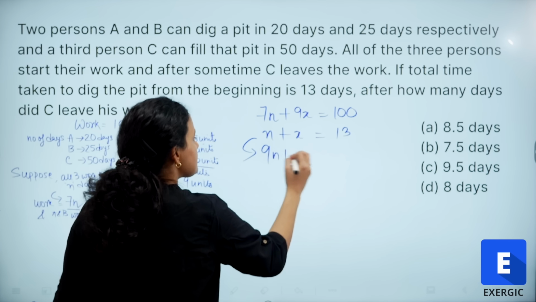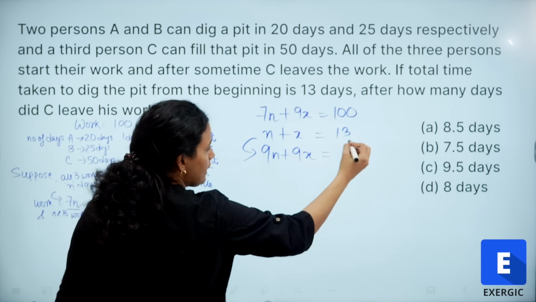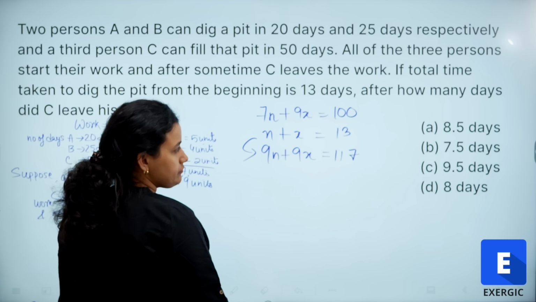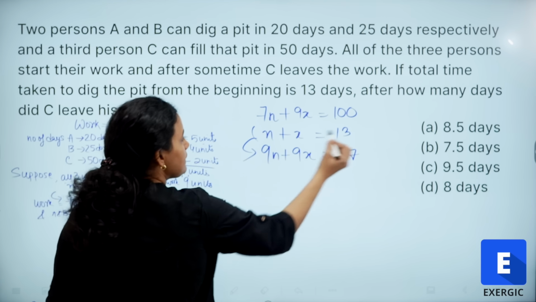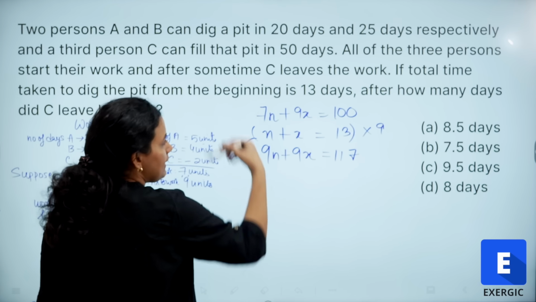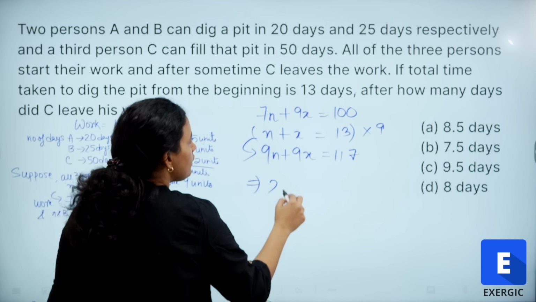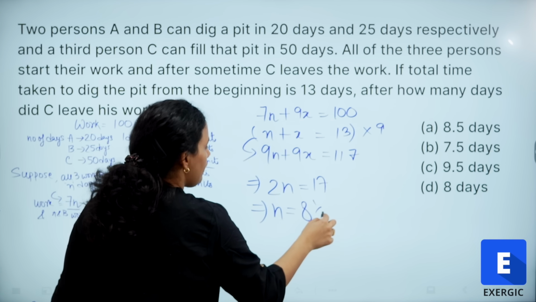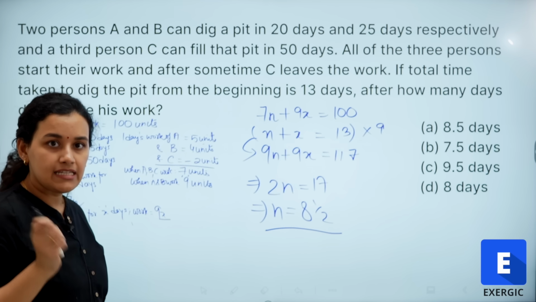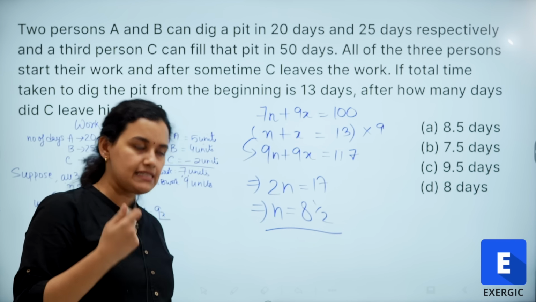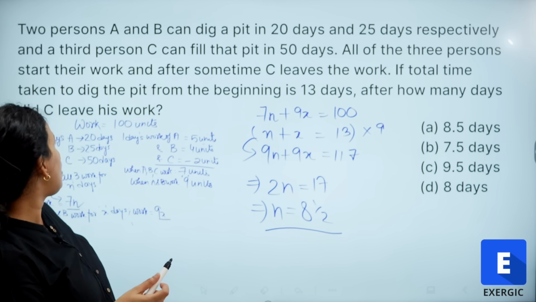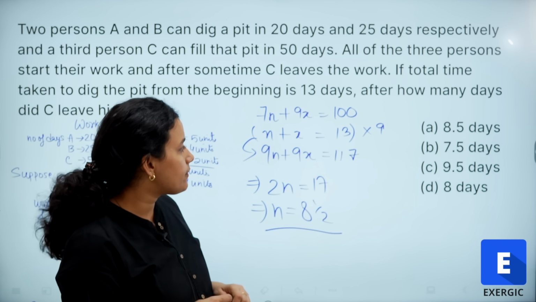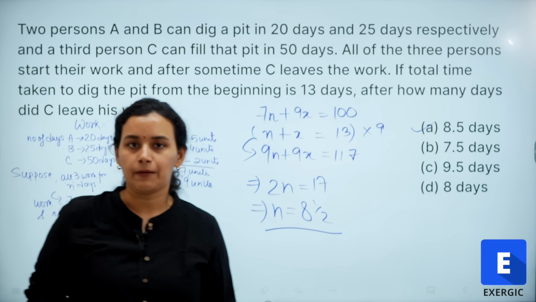So, 9n plus 9x is equal to 13 into 9, which is going to be 117. I am multiplying this entire equation with a 9 and then we subtract. So, I have 2n is equal to 17 or n is equal to 8.5. So, for 8.5 days, A, B, C, all three of them worked and then C left. So, that's what they have asked us, after how many days did C leave? C left after working for 8.5 days and the required answer is option A.